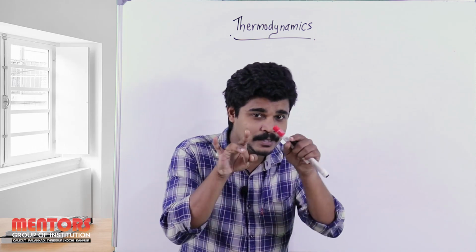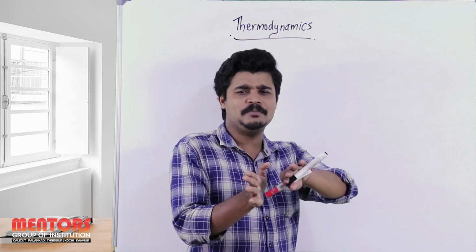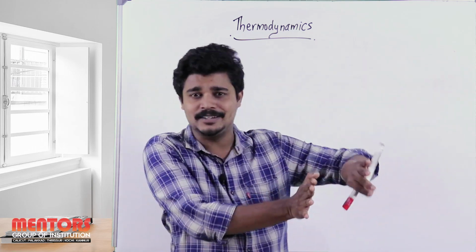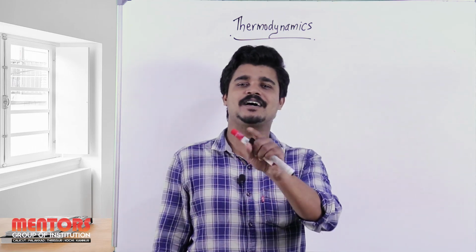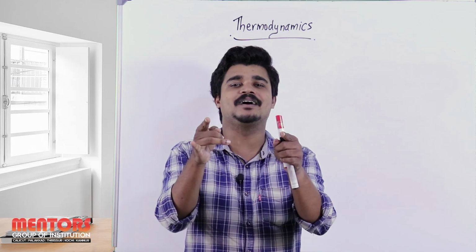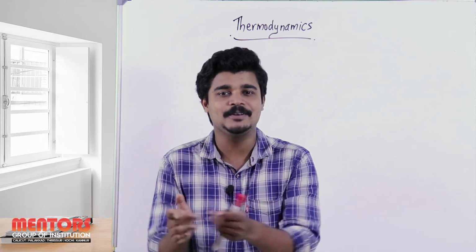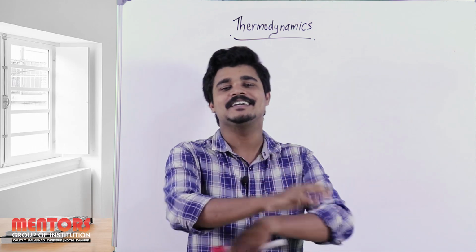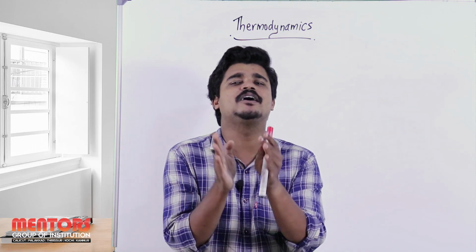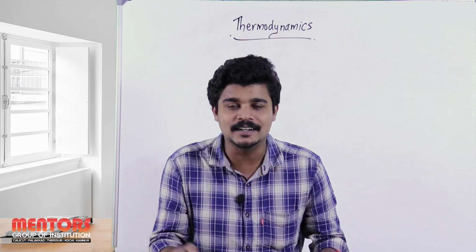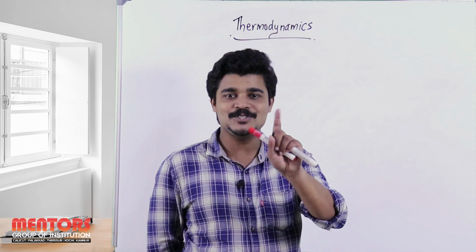The first paper, or first tier exam, comprises 200 marks, in which 50 marks are dedicated to general intelligence and reasoning, another 50 marks are for general awareness, and the next 100 marks are for professional knowledge. It can be either civil, mechanical or electrical. So in mechanical, there will be a total of 100 questions, and in total paper 1 will be of 200 marks. And still the race is not over.